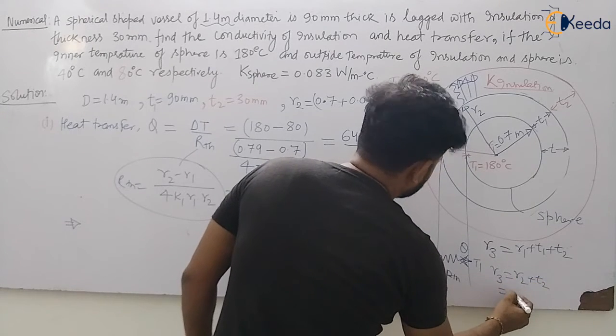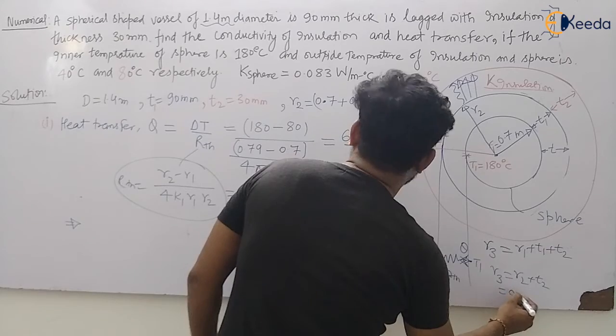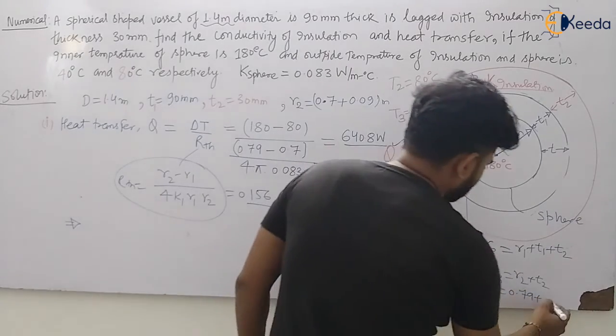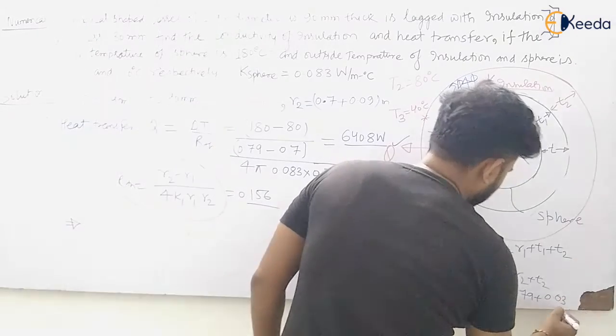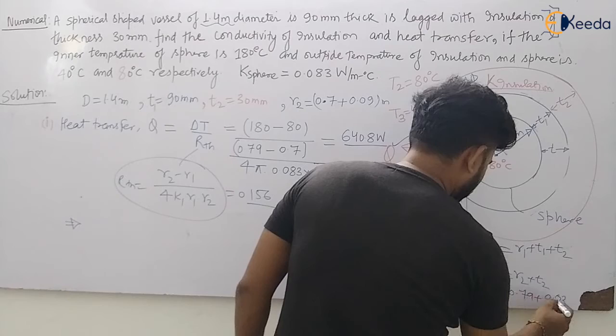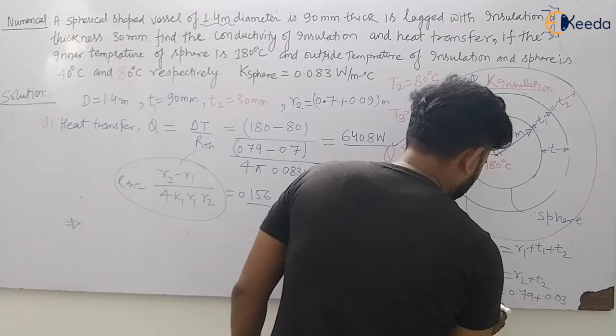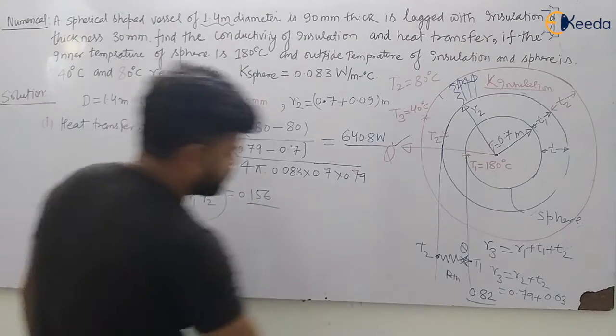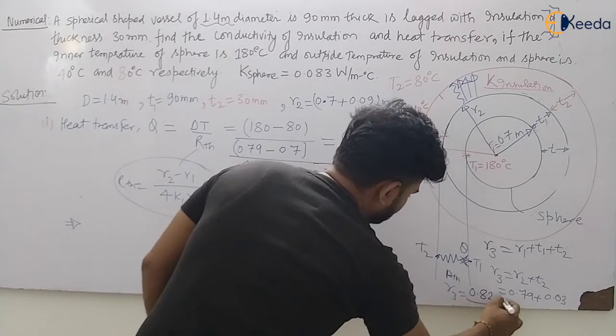R2 is 0.79 plus T2. How much T2? 0.03, my dear students. So this will be 0.82, my dear students. So R3 we know. R3 is equal to 0.82 meter.